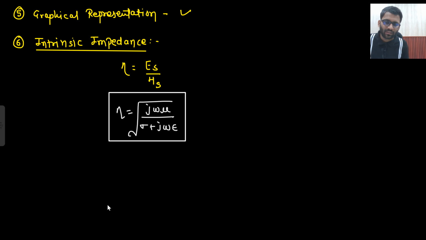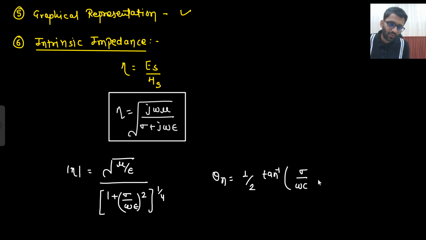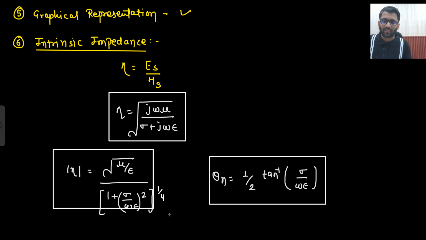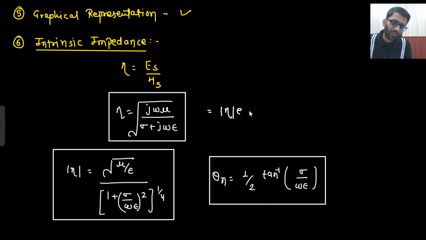So this was the expression, and if we take the magnitude of that, what were we getting? Under root, again and again I am writing down all these formulas so that you remember them for a longer time. So your job is to write down these formulas with me. Sigma upon omega epsilon square to the power 1 by 4. And what is the angle? 1 by 2 tan inverse sigma upon omega epsilon. So this was the angle and this was the magnitude. So from here, what do you write? Magnitude e to the power j theta.